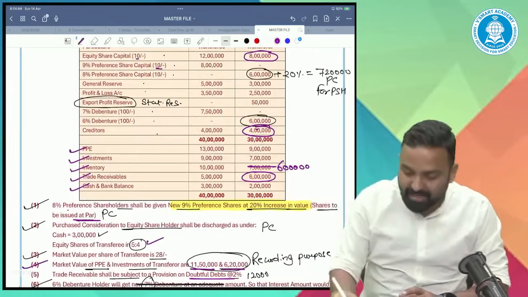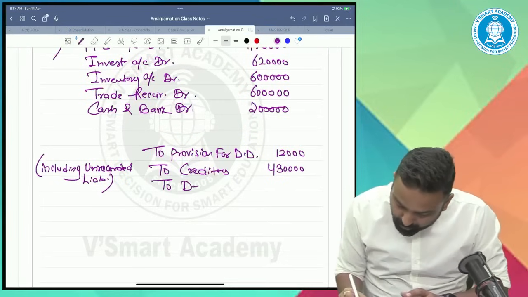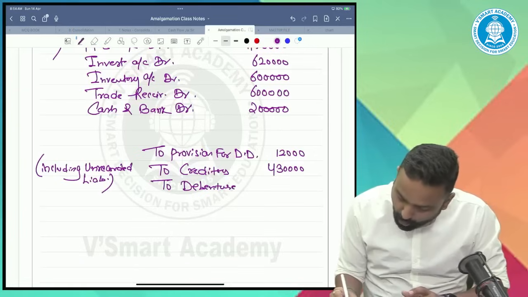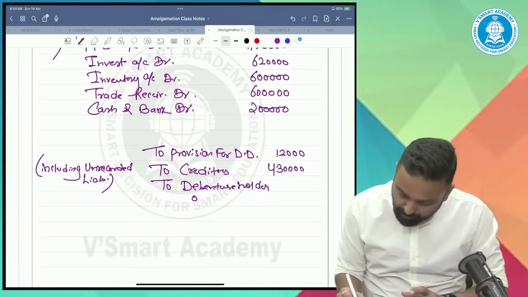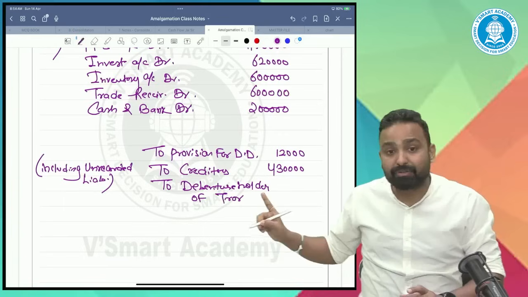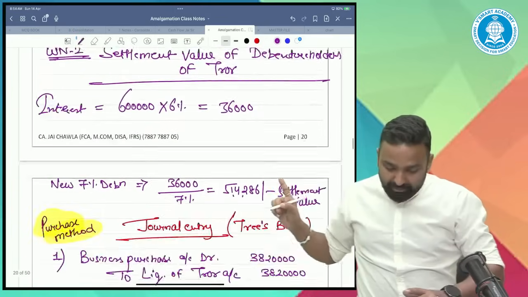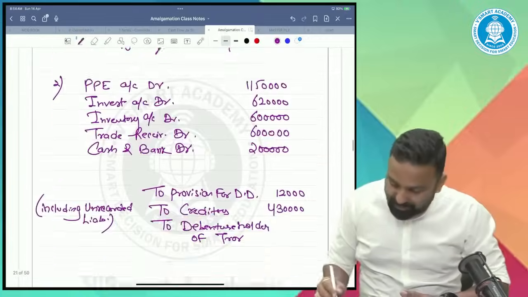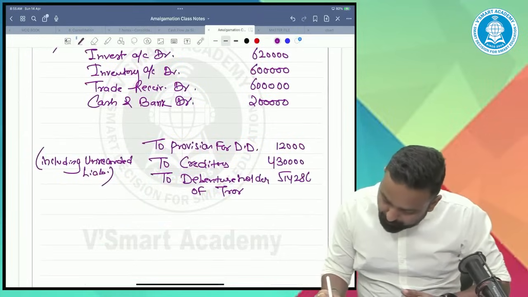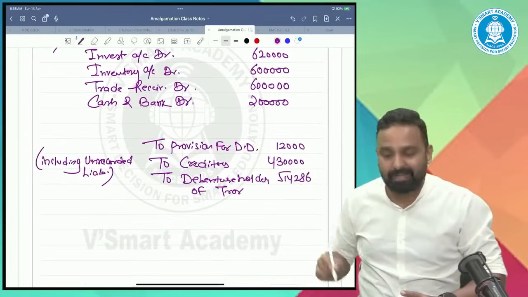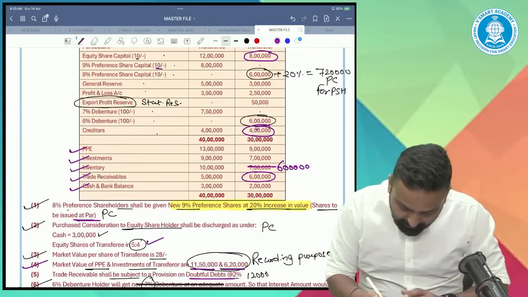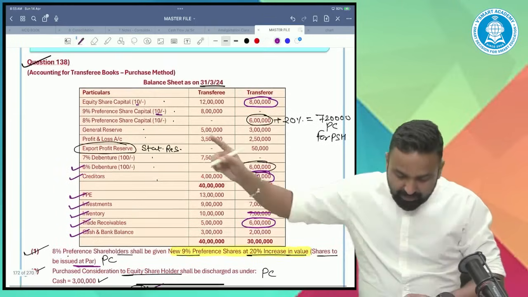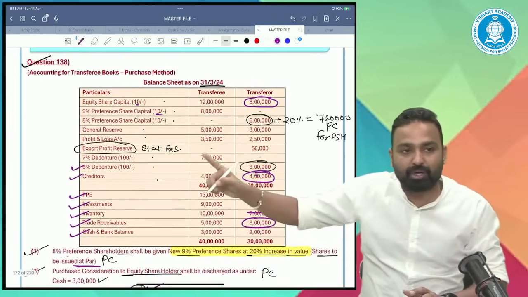As far as debentures are concerned, we'll do debenture holders of transferor. At which value? At settlement value. We calculated the settlement value. It is always the settlement value 514286. Then creditors done, debentures done.